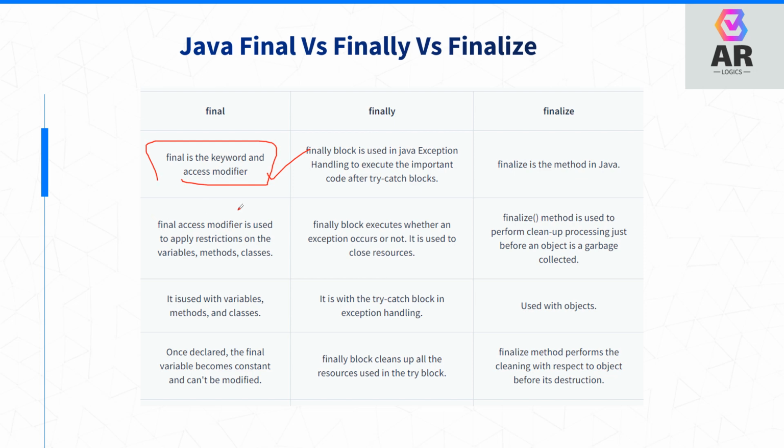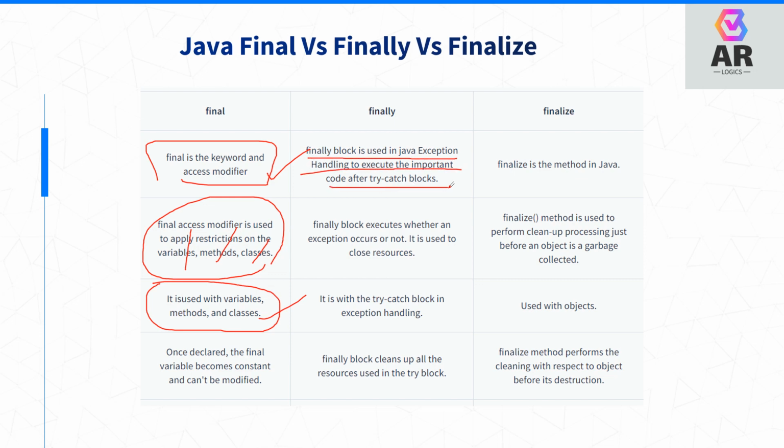Final means final: that variable you cannot modify. Method or variable or class, if you declare it final, you cannot modify. Now finally is a block in Java exception handling, with try catch block.